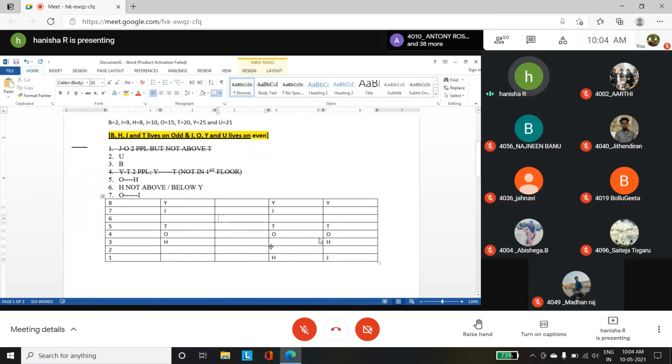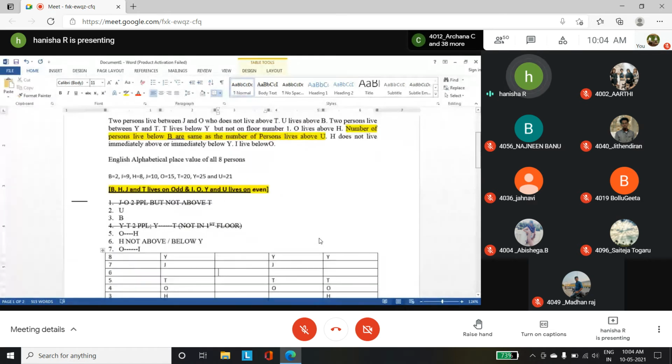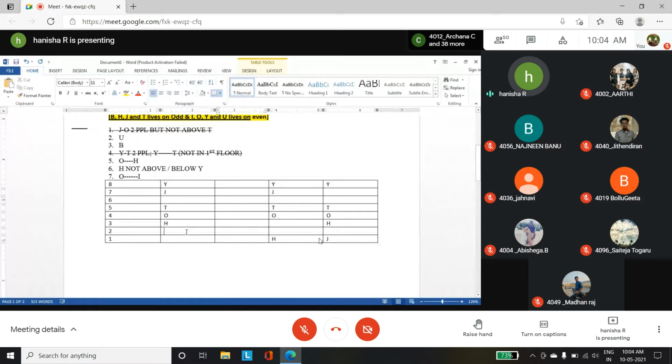Now with these 3 cases, I lives below O, and I should live on an even numbered floor. That is the rule. So here you have I, here you have I, and here also you have I on the second floor. Now it is done. H is not immediately above or below Y. Below or above Y you don't have H. So no problem, this is also over.